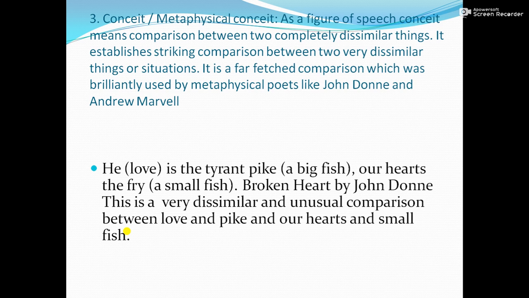It means comparison between two completely dissimilar things. So, as a figure of speech, conceit means that there is a comparison, but those two objects which are compared with each other are completely very different from each other.